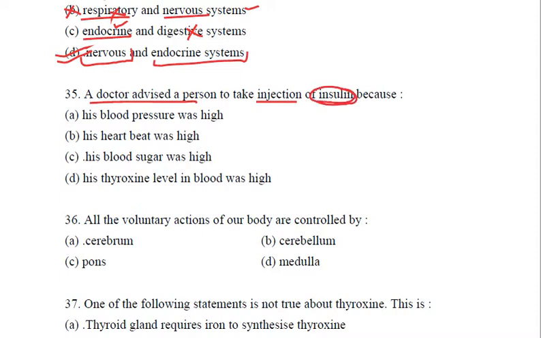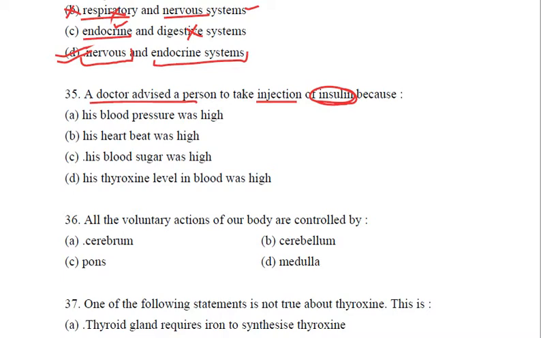Now, insulin is secreted by the pancreas, and its function is to decrease the blood sugar level. We know that the deficiency of insulin causes diabetes. In diabetes, the blood sugar level will be high because the insulin is undersecreted. Therefore, the blood sugar level has increased, and that is why the doctor is prescribing injections of insulin. So what will be the correct option?